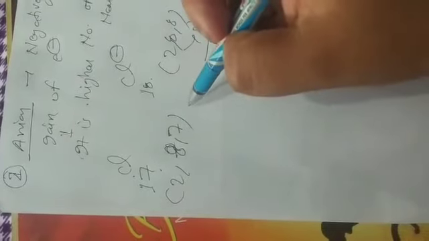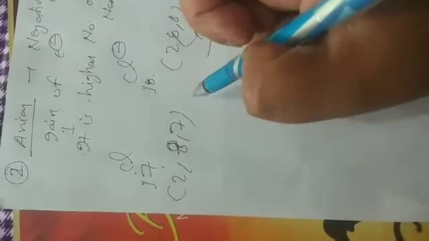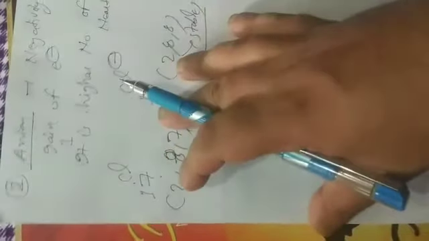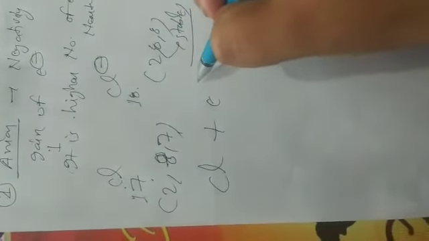Gain of electron is very easy compared to loss of 7 electrons. So it gains 1 electron to form the Cl negative anion.